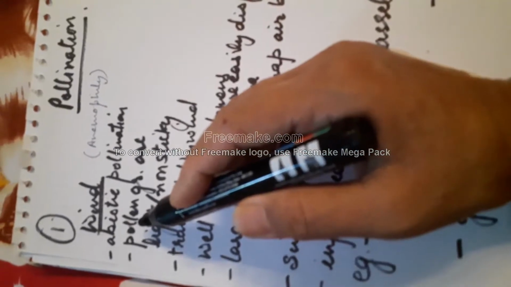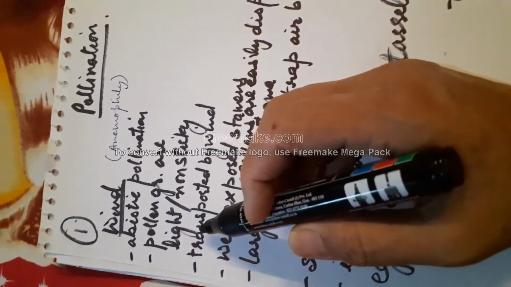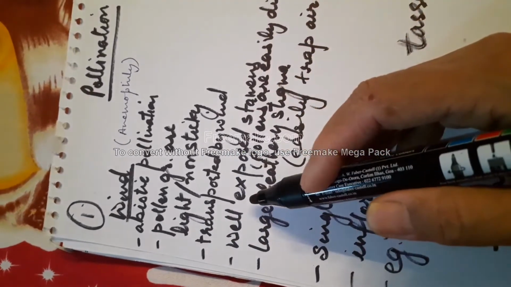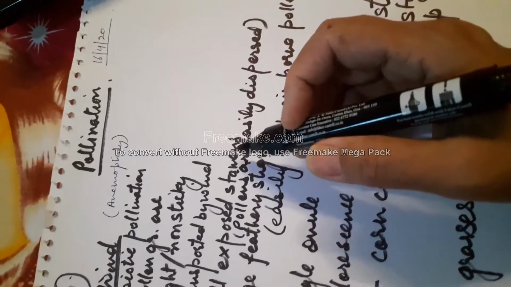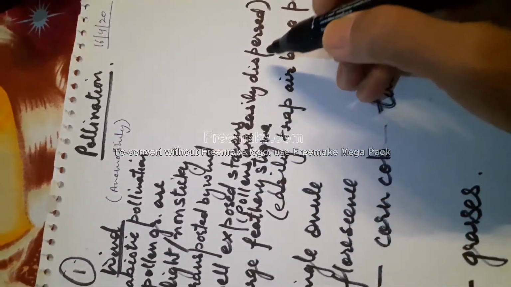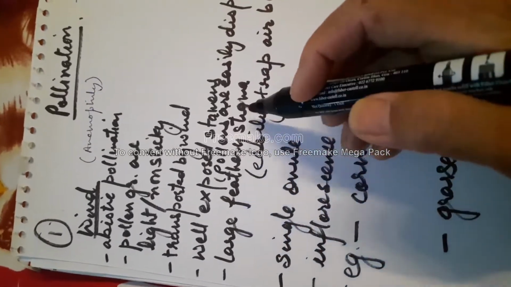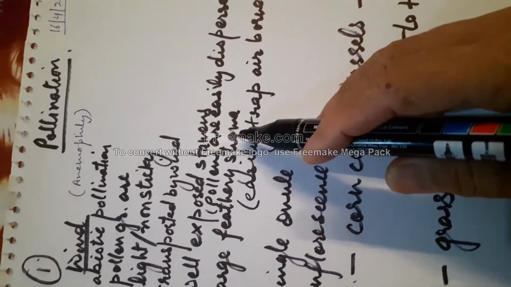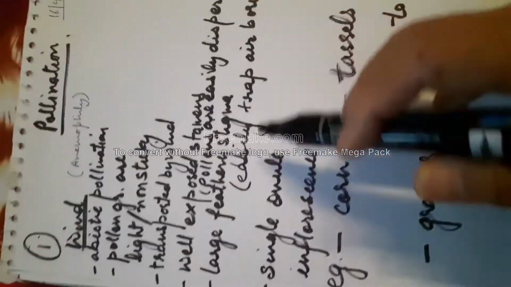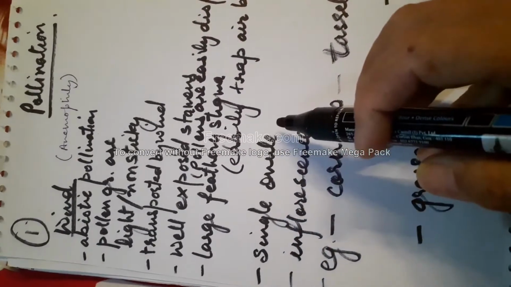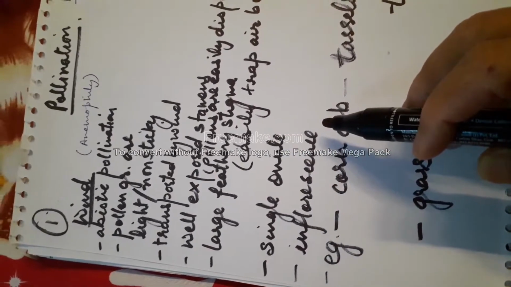Pollen grains of this type are light, non-sticky, and transported by wind, and they have well exposed stamens. Why do they have well exposed stamens? Because the pollen grains can be easily dispersed. They have large feathery stigma. Why? Because they can easily trap airborne pollen grains. They have a single ovule, and most of the flowers are combined together in the form of an inflorescence.